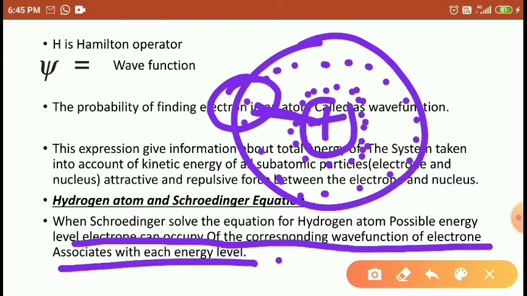Electrons may be closer to the nucleus or far away from it, depending upon the energy level. If an electron is closer to the nucleus, it is lower energy. Electrons far away from the nucleus have higher energy. Right, students?